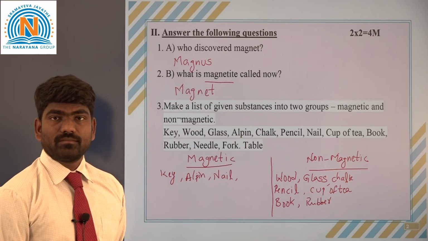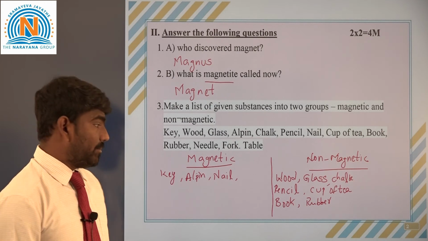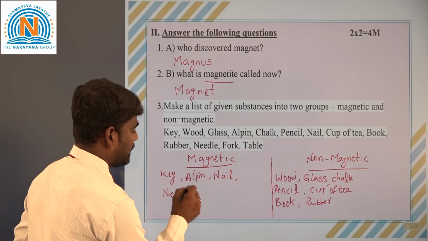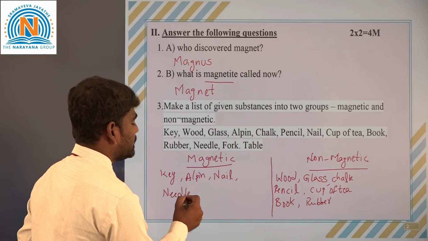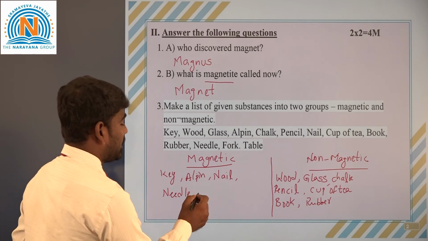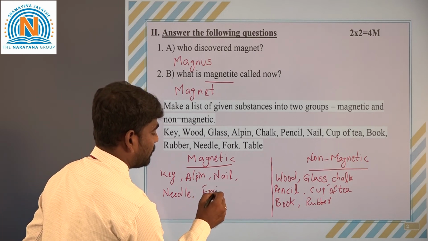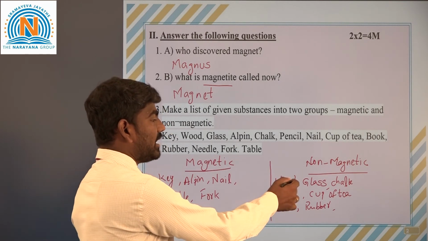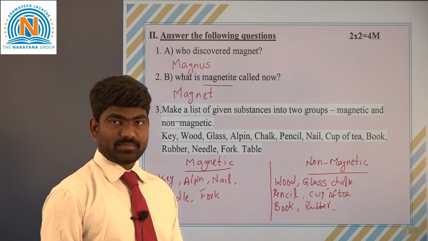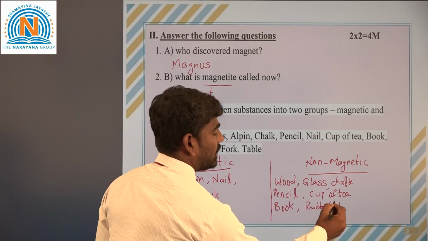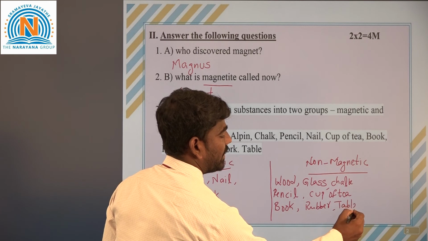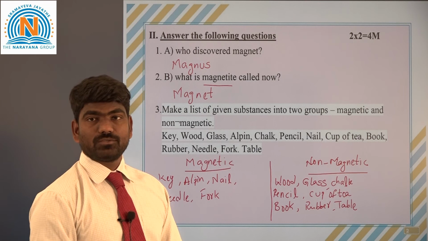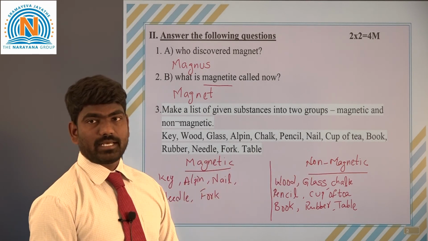We know that we use a magnetic needle in a magnetic compass, so it is attracted, so it comes under magnetic substances. Next, fork is also attracted to the magnet, so it also comes under magnetic. Table is made of wood, which already comes under non-magnetic substances, so the table also comes under non-magnetic. Okay, so this is the classification of these substances into two groups, magnetic and non-magnetic.